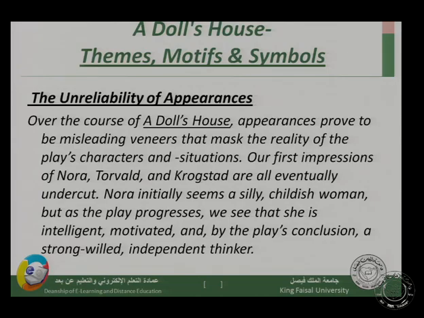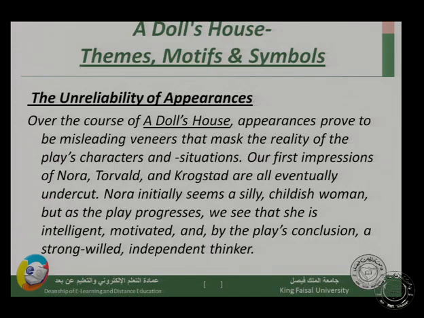The unreliability of appearance over the course of A Doll's House. Now, this is the meaning of unreliability of appearance, which means that we should not rely on or depend on appearance from the first impression, because appearance might be deceiving to us. So once you see someone, you should not make your judgment only on appearance. You have to speak, you have to see, you have to know him more and longer, right? So this is the idea.